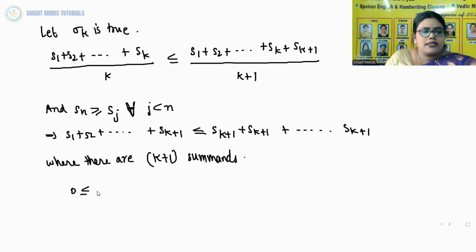So 0 less than or equal to Sk plus 2 into k plus 1 minus S1 minus S2 so on up to minus Sk plus 1. So we are subtracting them.